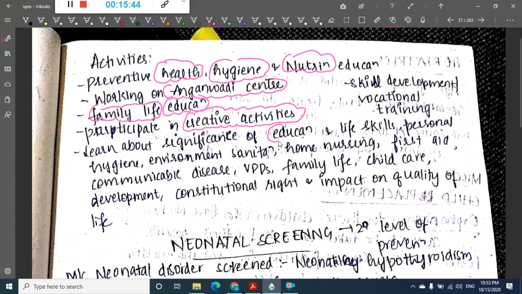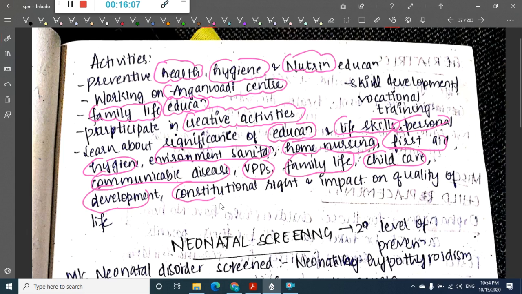They will learn about education, life skills, personal hygiene, environment sanitation, home nursing, first aid, communicable diseases, vaccine preventable diseases, family life, child care and development, constitutional rights and impact on quality of life.